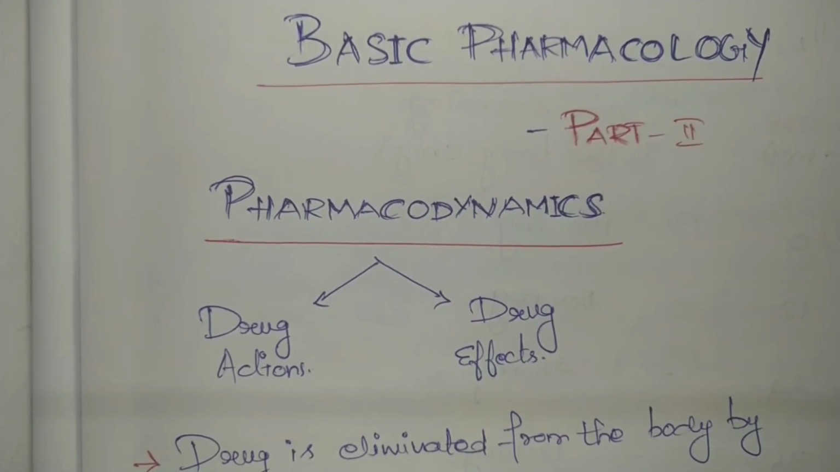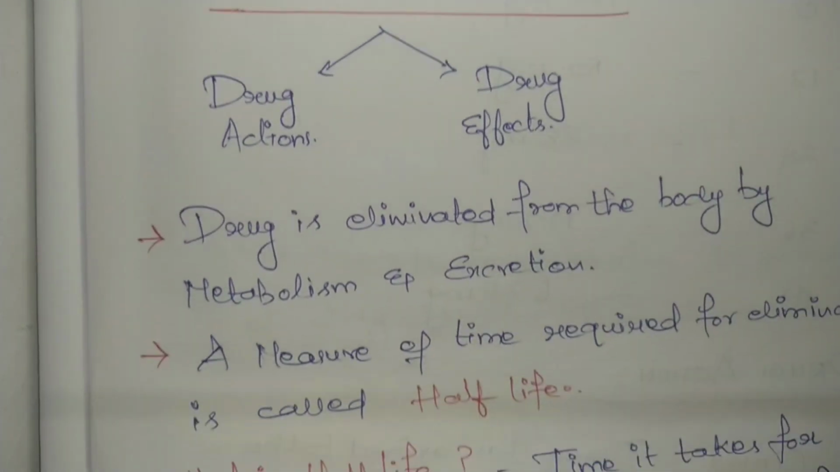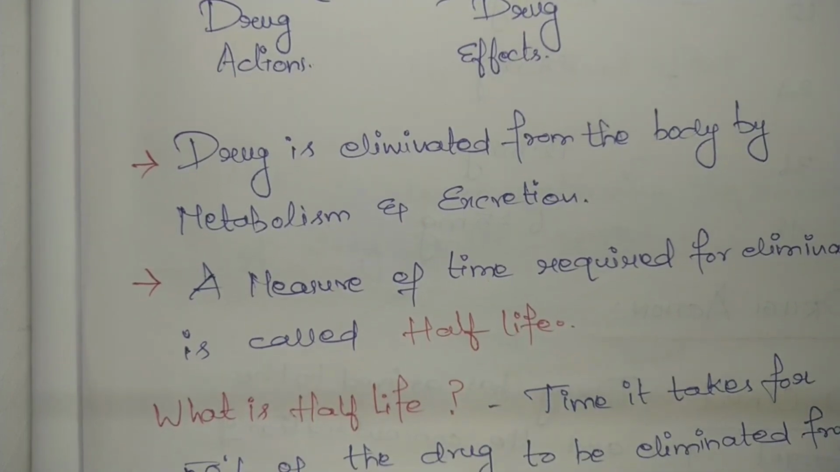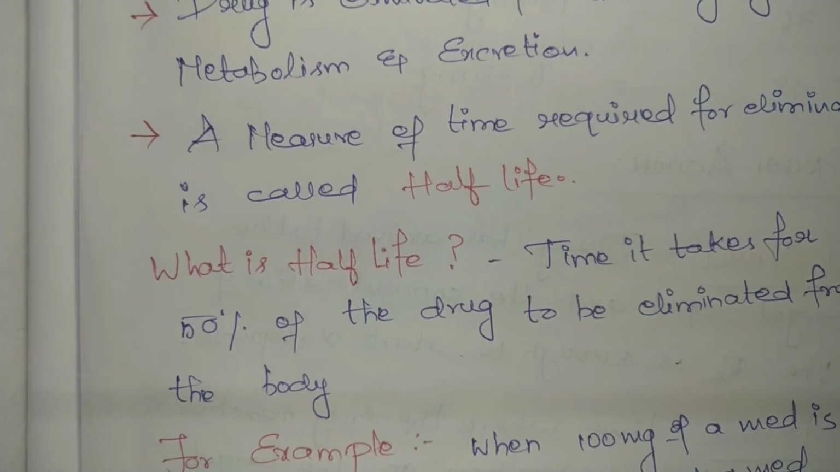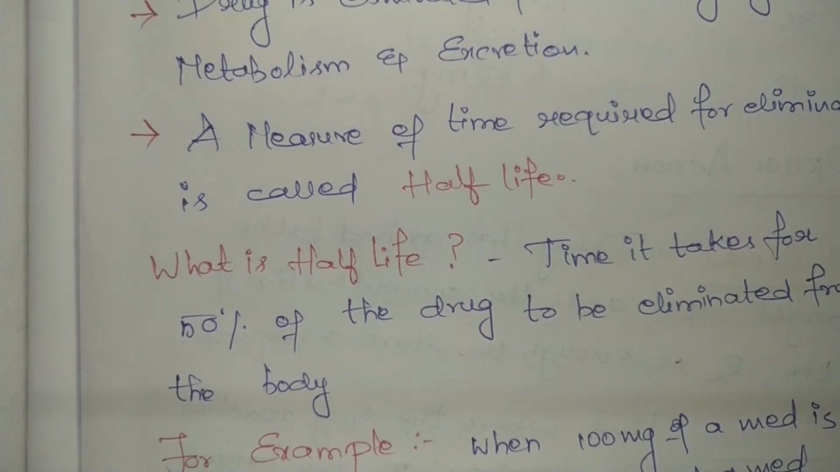So now that the drug has been absorbed and distributed, it has to be eliminated from the body. It's eliminated in two steps: metabolism and excretion. A measure of time required for elimination is called half-life. Each and every drug has its own half-life. What is a half-life? Half-life is the time it takes for 50% of the drug to be eliminated